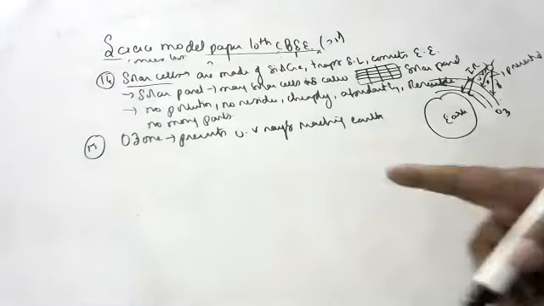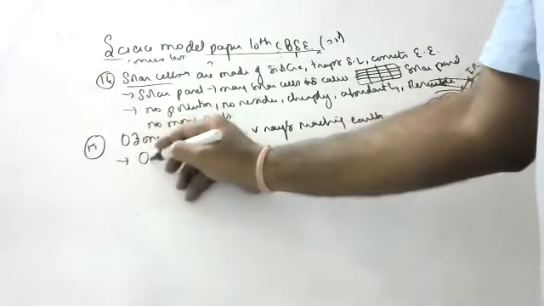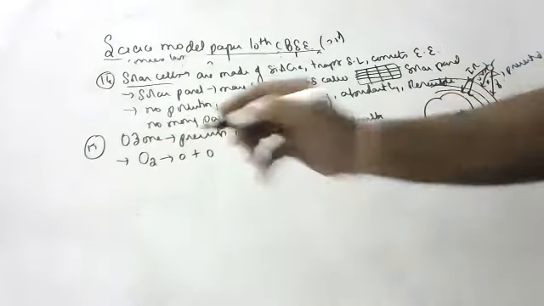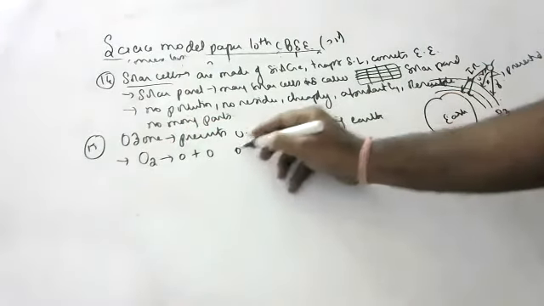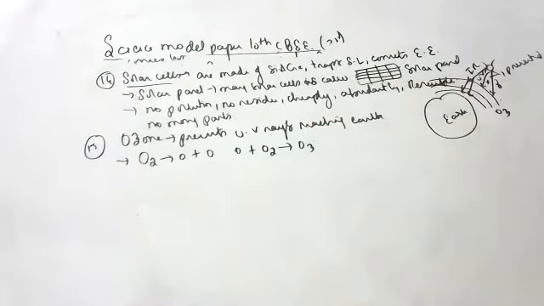Ozone will prevent UV rays. Okay. How is it produced? Oxygen molecules dissociate to form nascent oxygens. Nascent oxygen combines with oxygen and forms ozone.